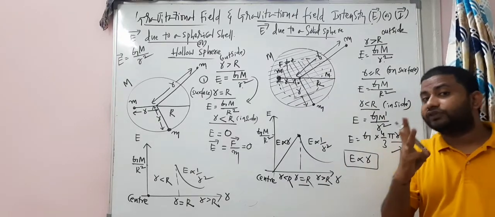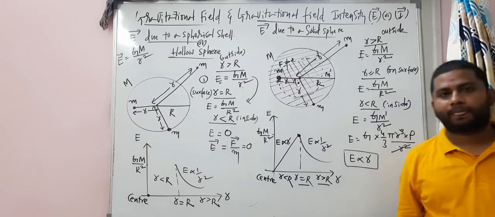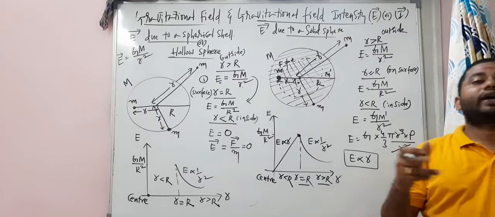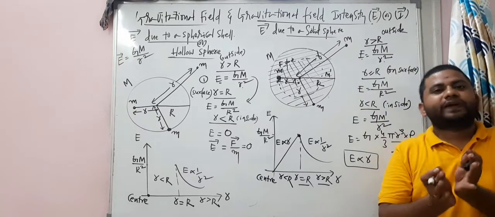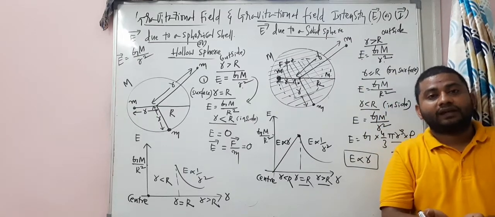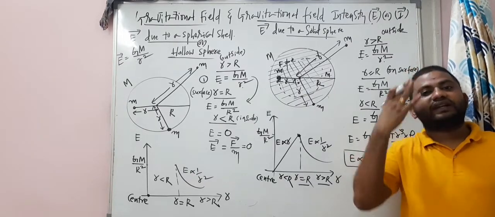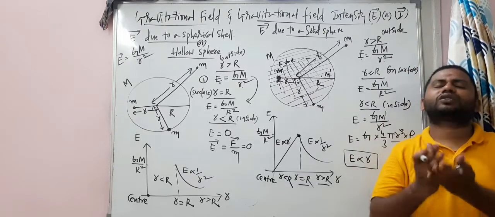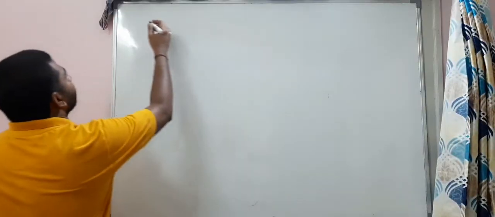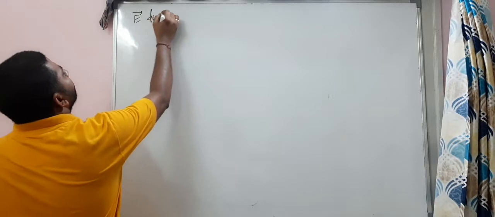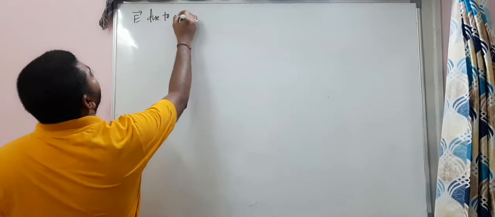3 graphs we have drawn. Let's talk about gravitational field intensity due to a ring. Solid sphere is finished, a hollow sphere is finished, due to a point mass is finished. Now the gravitational field intensity due to a ring. Let's talk about that. It is E bar due to a ring.